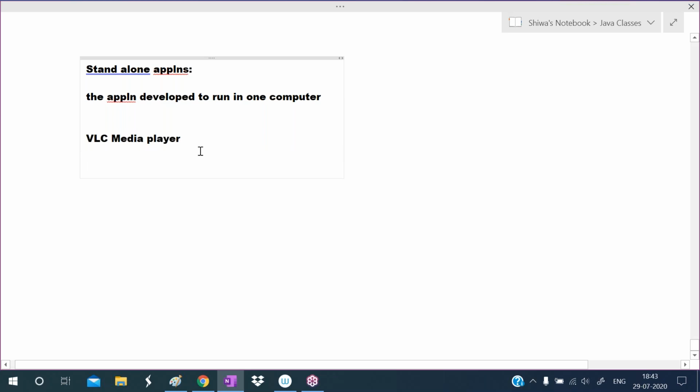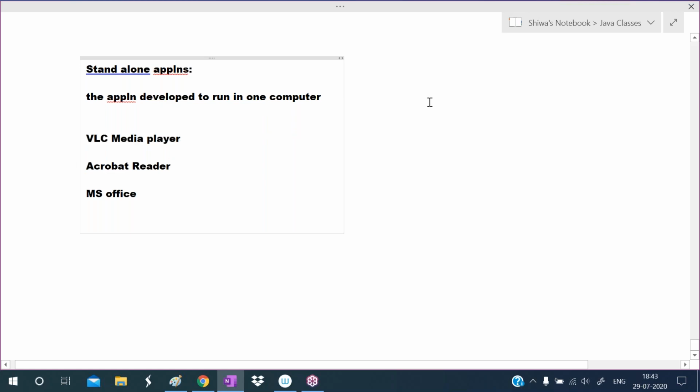If I want to read PDF files, I must install Acrobat Reader in my system. If I want to create a Word document, I must install MS Office in my system. So all these are examples of standalone applications. Every user is installing Acrobat Reader, every user is installing VLC media player, which means this VLC media player is developed to run in one computer only. If you want to use it, you must install it in the computer.